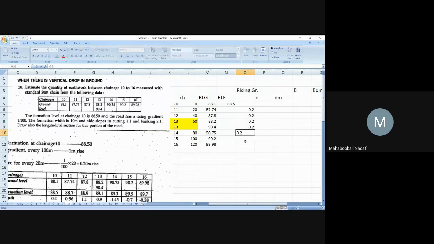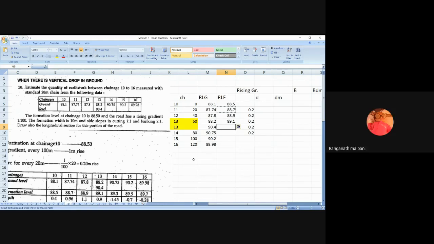Correct? Now, very important, I will do like this. 88.5 plus 0.2. That is okay. Here, this is also okay. Here, this is also okay. Now, whether I have to do it or not do it. Here, what I should do? RL of the formation. What I should do?